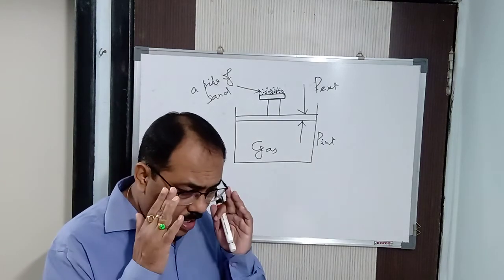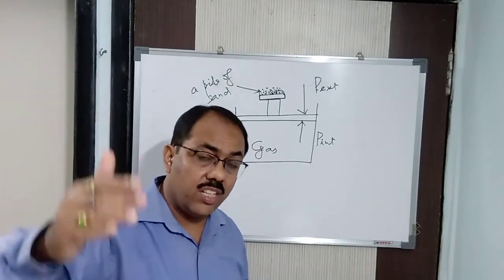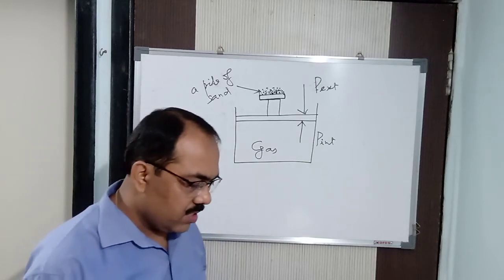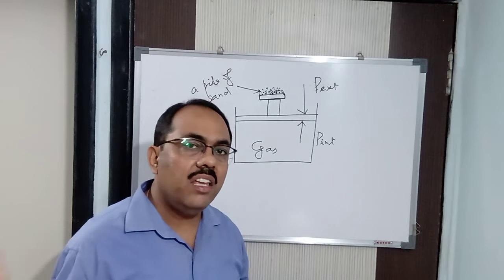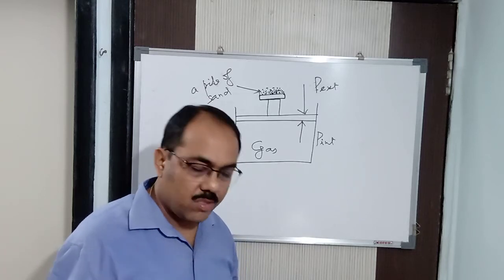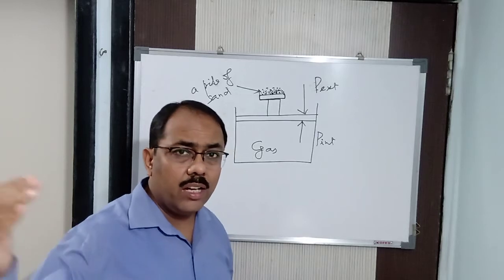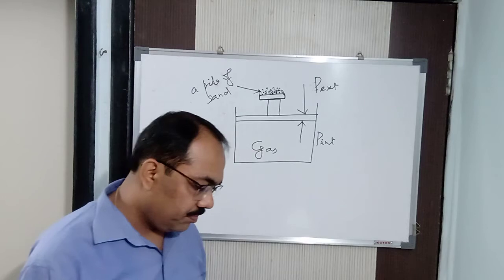In actual practice, are we going to wait for infinite length of time to see whether the reaction is attaining equilibrium or not? No. So in actual practice, all processes are irreversible, because we cannot wait for infinite duration of time to see whether the process is attaining equilibrium.